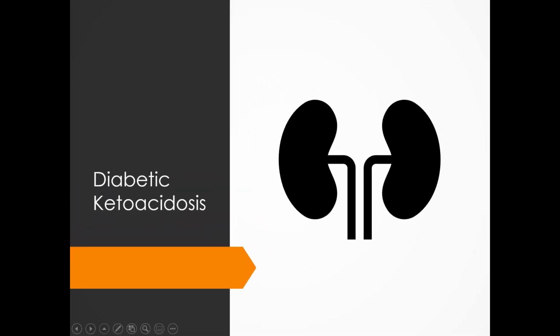So let's start. Now diabetic ketoacidosis is mainly seen in type 1 diabetes mellitus, but can be seen in some few cases of type 2 diabetes mellitus also. Now why is it more common in type 1? Because for diabetic ketoacidosis, that means the formation of ketone body, it requires almost absolute absence of insulin or very low level of insulin, which is seen in type 1 diabetes mellitus.